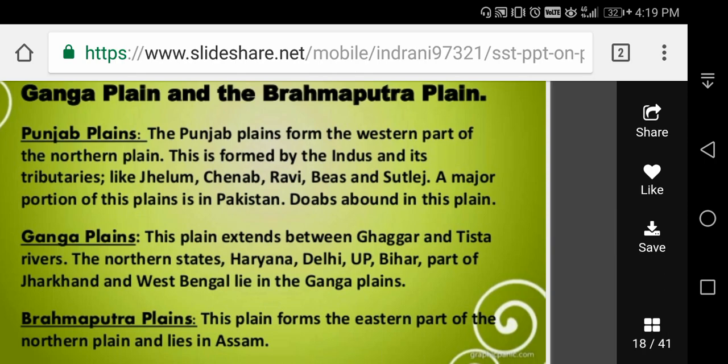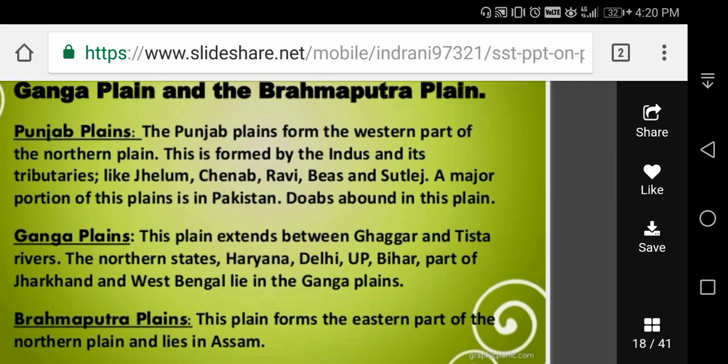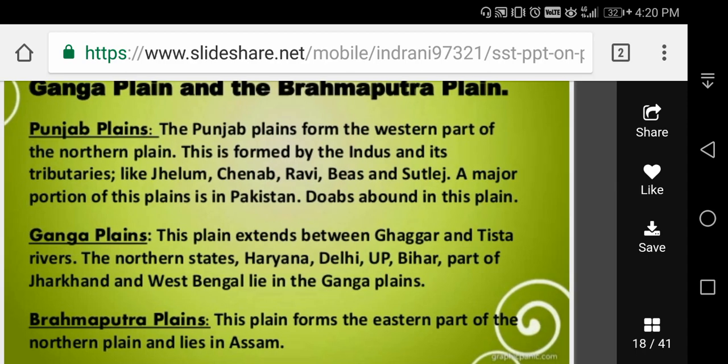Now we can continue with the Ganga plain. Most of the deltaic plain of Bengal is now in Bangladesh. The whole deltaic plain is composed of old and new alluvium and mud. It is full of marshy areas. To the north lies the Ganga Brahmaputra Doab region. This plain extends between the Gagar and the Tista rivers.